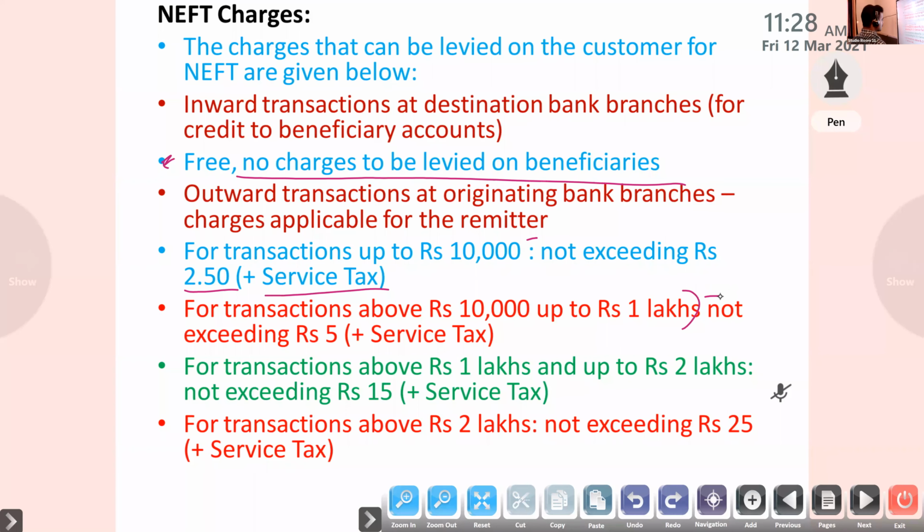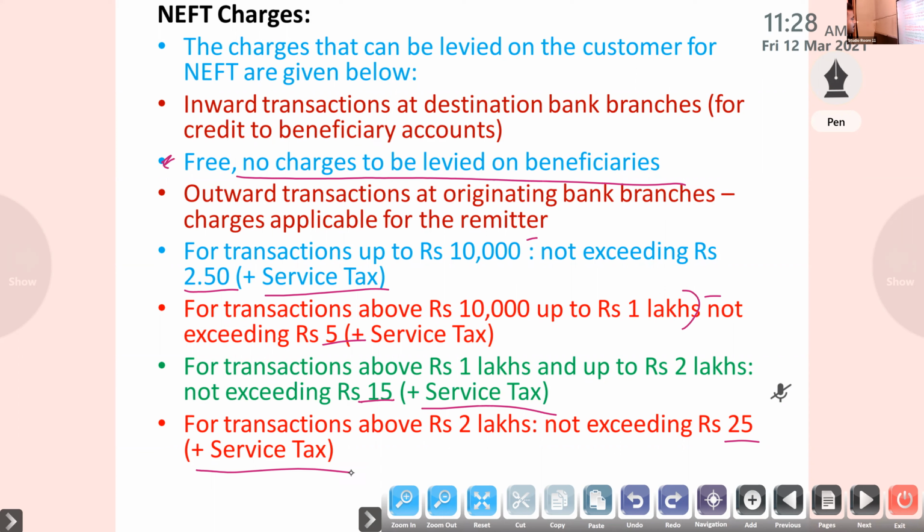Then for transactions above 1 lakh and up to 2 lakh, not exceeding 15 plus service tax. Then for transactions above rupees 2 lakh, not exceeding 25 plus service tax. So these are the NEFT charges.